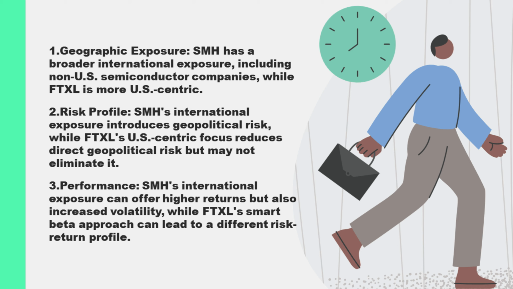Both SMH and FTXL are focused on the semiconductor industry, so their sector allocation is heavily concentrated in the technology sector, specifically in companies involved in the design, manufacturing, and sale of semiconductor components. However, their geographic allocations and the diversity within the technology sector differ, affecting their risk and return characteristics.